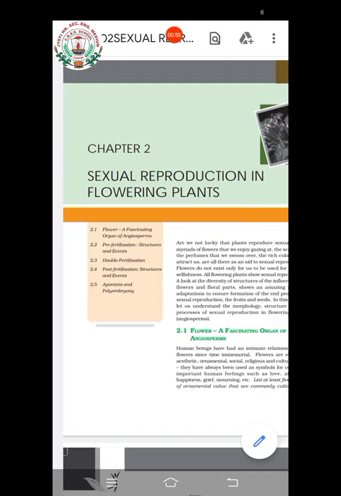Let's go to today's topic. We have stopped at the agents of pollination. In the previous video we have studied about wind pollination and water pollination, isn't it? Pollination by wind and water, and the characteristic features of the flowers that are pollinated by wind and water. Today we are going to continue with pollination by the biotic agents like bees, etc. So let's continue.